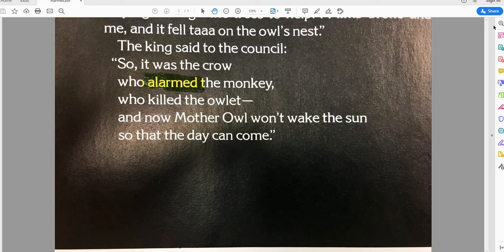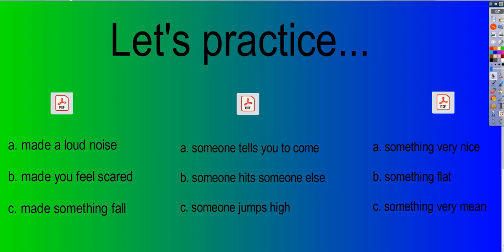It was the crow who alarmed the monkey. Oh, I remember the monkey. He was running kind of crazy through the trees because he thought bad things were coming, danger was coming, and that's when he broke that branch on accident and it hit the owl and killed it, the baby owl. So I wonder what alarmed could mean. Do you think alarmed means made a loud noise, made you feel scared, or made something fall?